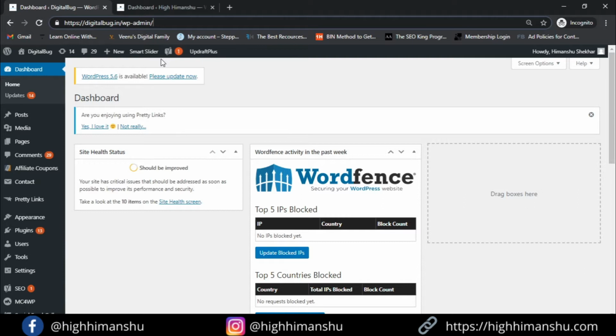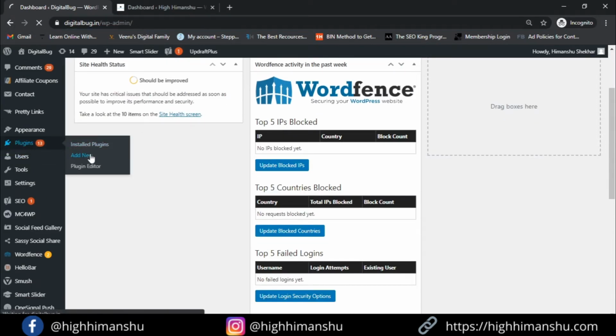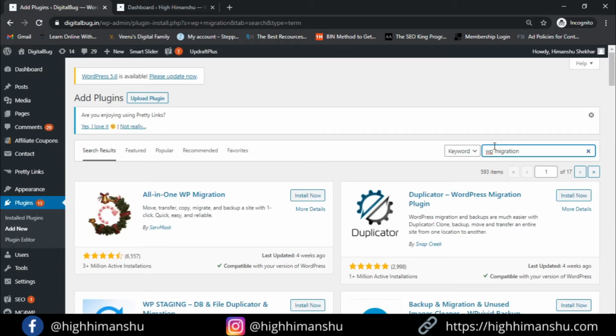But that comes a bit technical, and I know most of you are non-technical, but no worries guys, because since we are using WordPress, it provides plugins for everything. So to migrate any website, you can use plugins. Just go here, go to plugin section and go to add new. Now for website migration, there are many plugins, but what I use basically is WP migration. Just go here and write WP migration. So you will get an option like all-in-one WP migration.